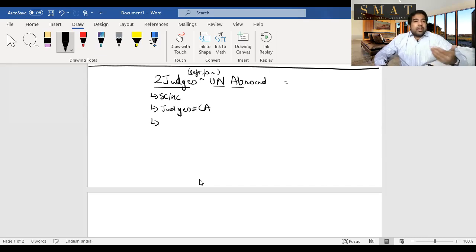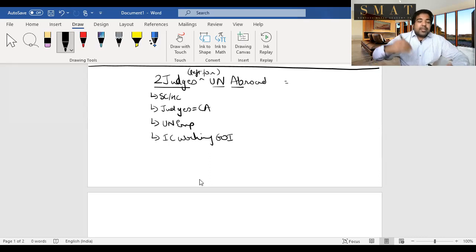UN, any UN employees in India, United Nations, guys, very important organization. So their employees, if they get any allowances, that is exempt. And abroad, guys, Indian citizen working abroad, example for government of India. If you remember my previous exempt income chapter, an Indian citizen working abroad in the Indian embassy in France, and the government pays him salary.